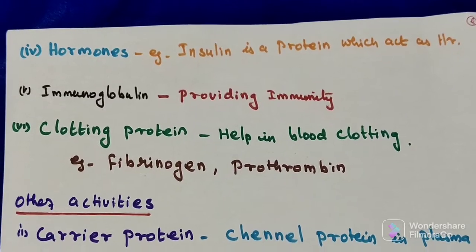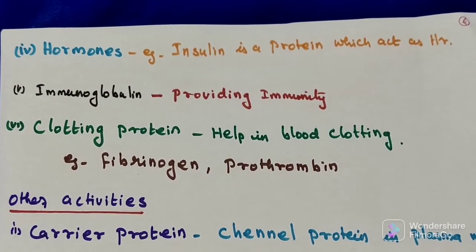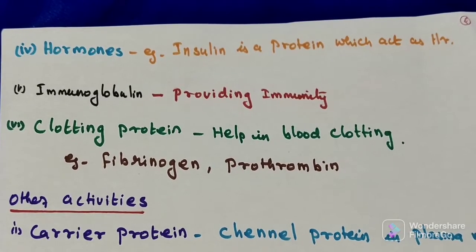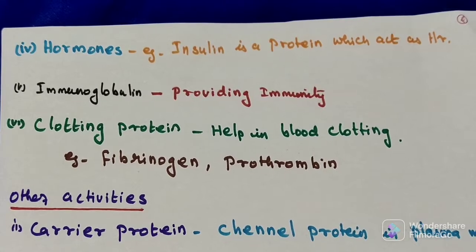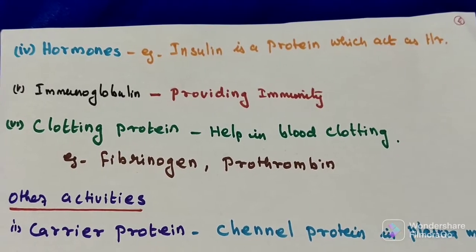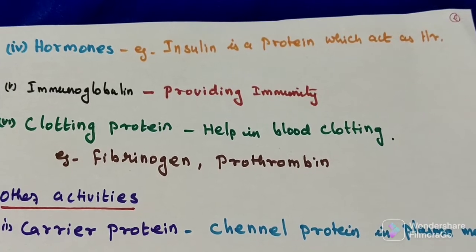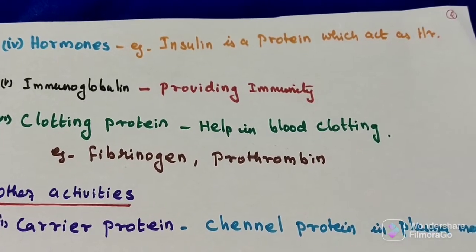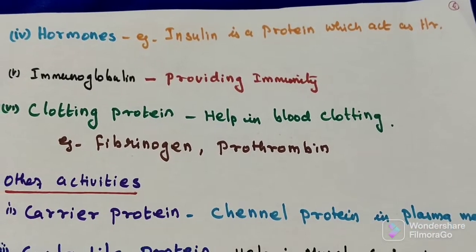Next one is immunoglobulin, where the protein helps us get immunity. So those are called immunoglobulins. They help in providing immunity. We will write Ig only. Then clotting protein, the protein which helps in blood clotting, example fibrinogen and prothrombin.